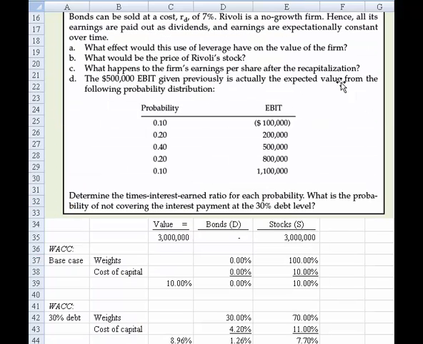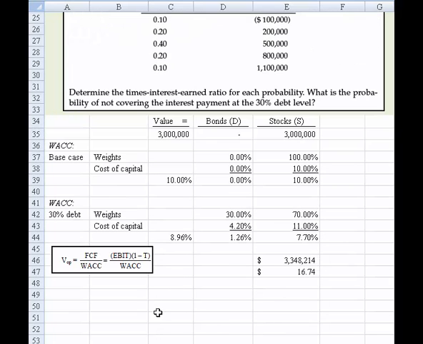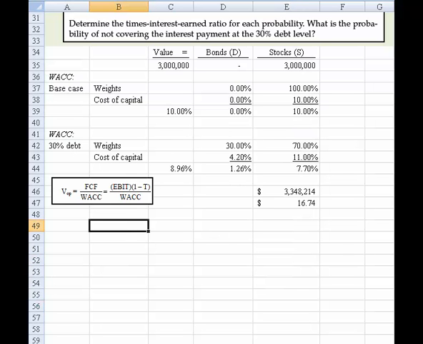Okay, now I've slid up a little bit so we can read part C, which says, what happens to the firm's earnings per share after the recapitalization? All right, well, the new value of the business is equal to $3,348,214. Okay, now, if we want to determine the value of the debt, and we need to do that to